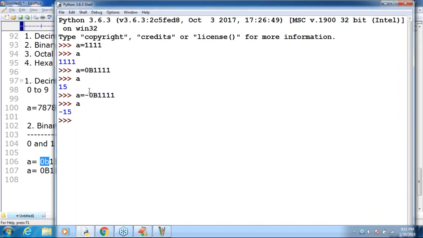Some people ask, sir, how to represent negative? Plus or minus, no problem at all. Just the symbol is all we need to use. Don't worry, sir. That's all. This is the decimal and the binary.